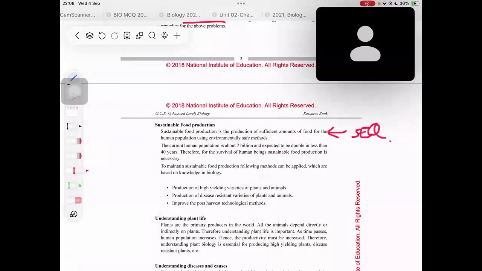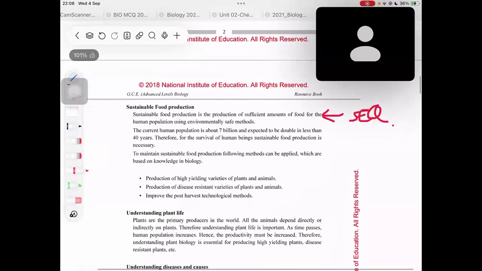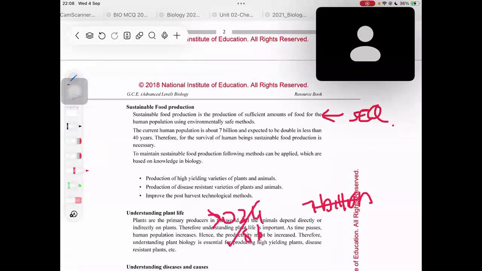SCQ point, right? And what is the current human population? Even though in this book they have said 7 billion, originally, now in 2024 the human population is 8 billion, but we can't go with that. We have to go with what is in our resource book. The current human population is about 7 billion, and it is expected to double in less than 40 years.